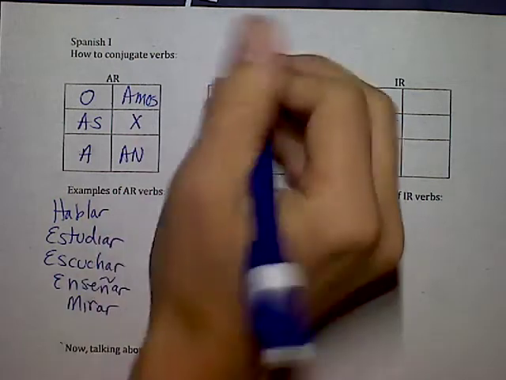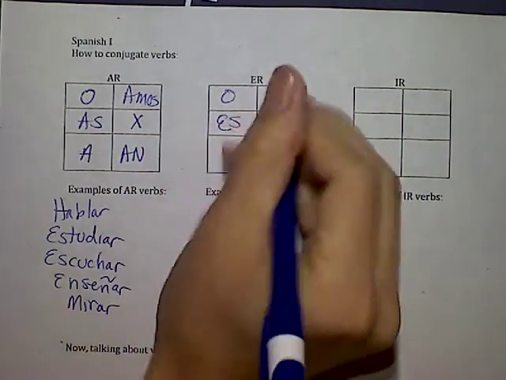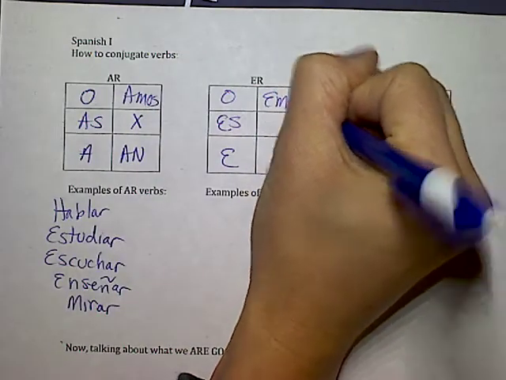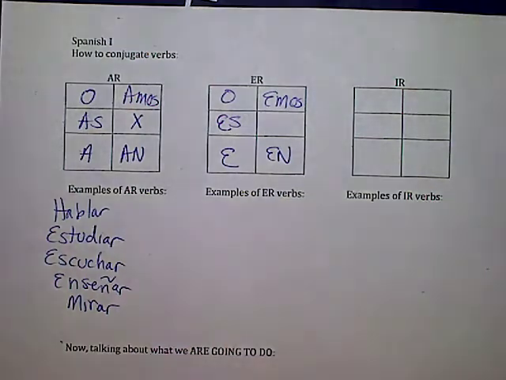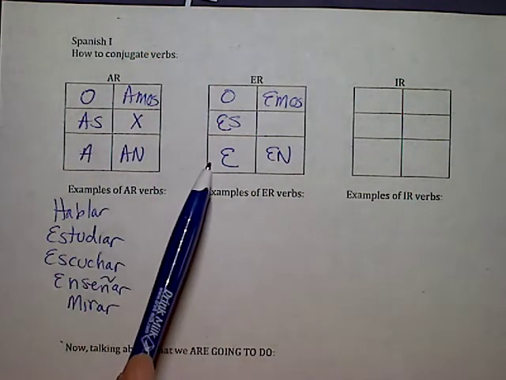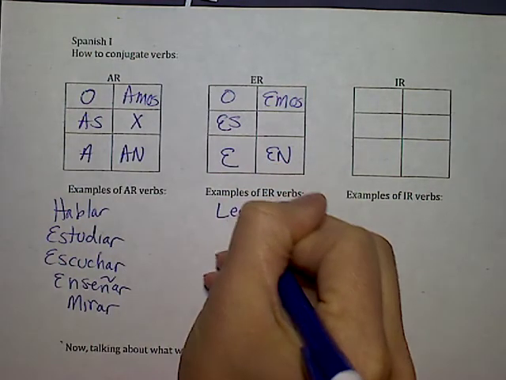Once again, we are looking at O, and then what? Es, and then E, and then hemos, and finally en. Very good. So it's exactly the same as those AR, except wherever there was an A, there's now an E. What are some examples of ER verbs? Well, we learned some new ones yesterday.